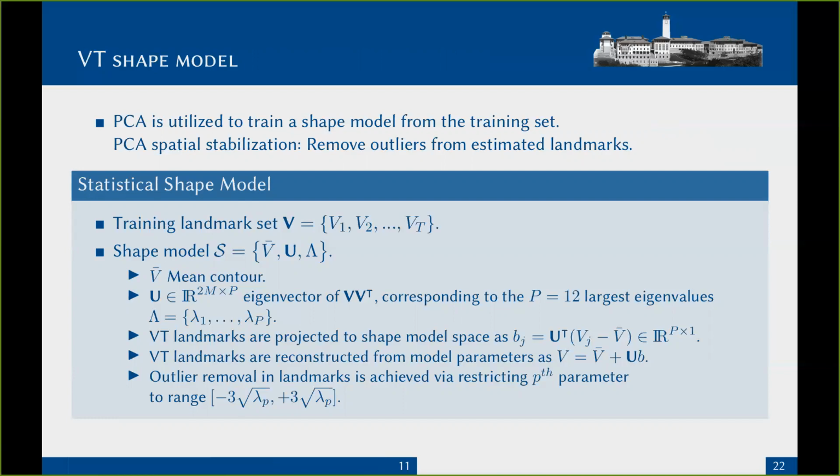We consider 12 parameters coming from the 12 eigenvectors corresponding to the 12 largest eigenvalues, which is enough to explain 95% of the variation in the training set. Each contour can be projected and reconstructed from the 12 PCA parameters. In the spatial stabilization scheme, the PCA parameters corresponding to the estimated contours are restricted to a range to allow only plausible contour shape. This way, the outliers which can arise due to independent estimation of the landmarks will be removed.